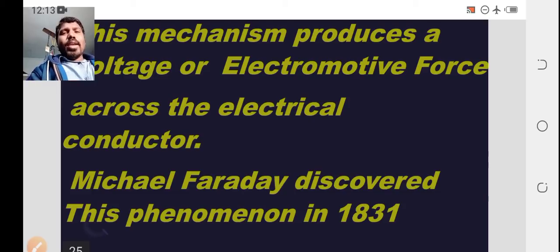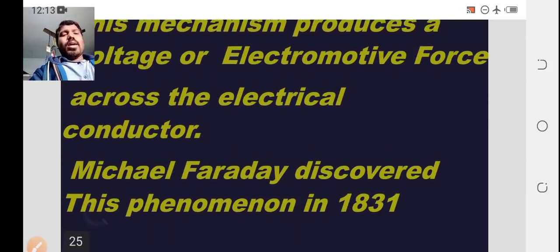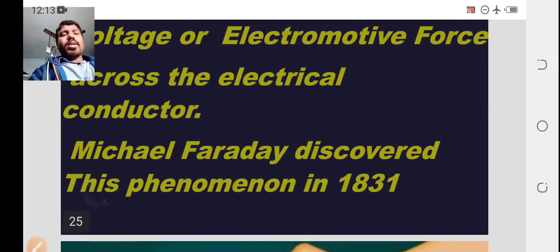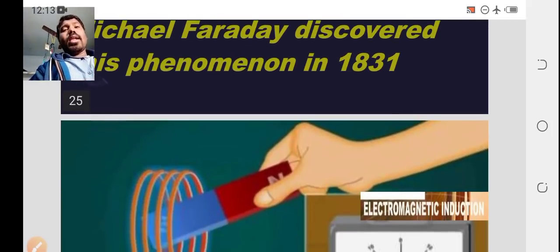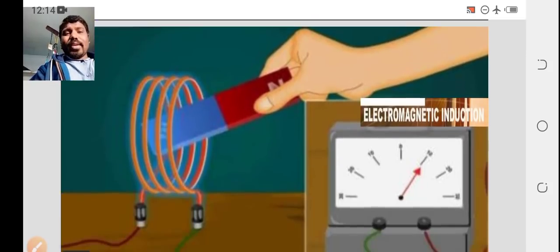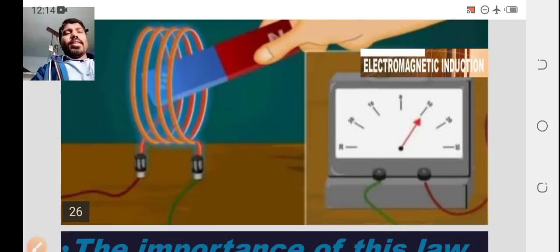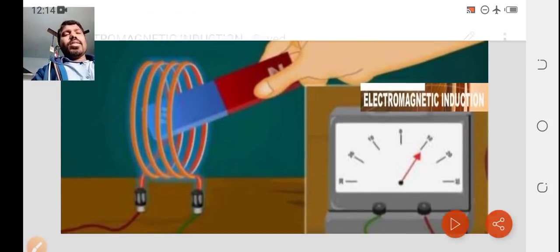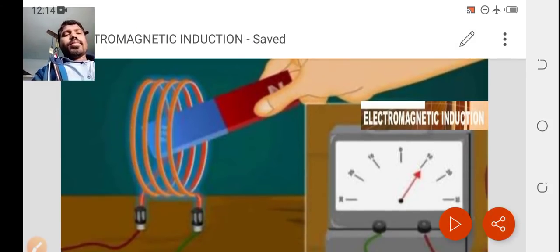That phenomenon is known as electromagnetic induction, and it was observed by Michael Faraday in the year 1831. He also formulated some laws regarding this, that is, Michael Faraday's laws, or Faraday's laws of induction. This is another figure, the same thing in modified form.